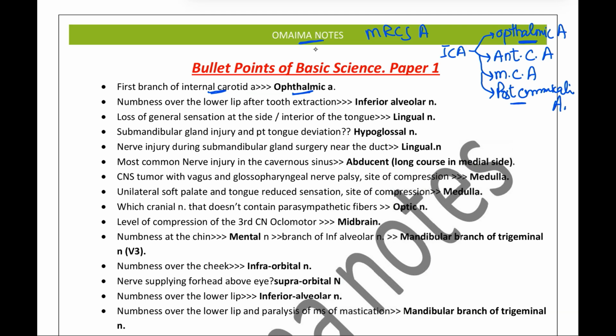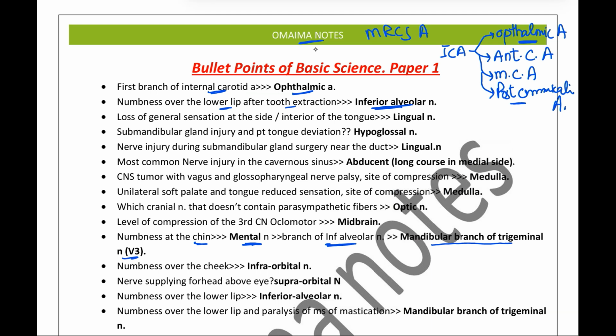Numbness over the lower lip after tooth extraction is by inferior alveolar nerve. So it is very important to understand the sensory supply of the face. We can relate these MCQs of the sensory supply as well. So here we have that the numbness at the chin is by the mental nerve, which is a branch of the inferior alveolar nerve, which is actually a branch from the mandibular branch of the trigeminal nerve.